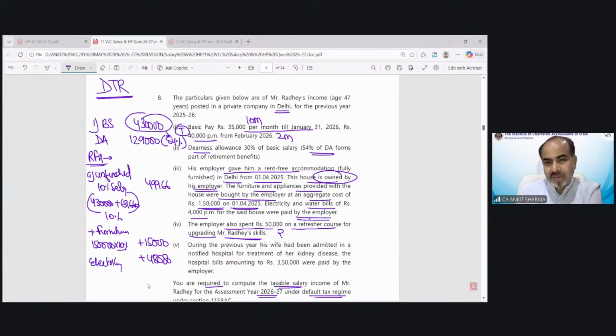Always remember, a refresher course, training course, any kind of course which is going to upgrade the skill of Mr. Radhe is going to be exempted. No, Mr. Nagaraj, even if it's not for all employees, still it's not a perquisite. It is not for the personal benefit of the employee. It is for the benefit of the company or the employer. That's why it is not an obligation of the employee met by the employer. So this is not going to be taxed.